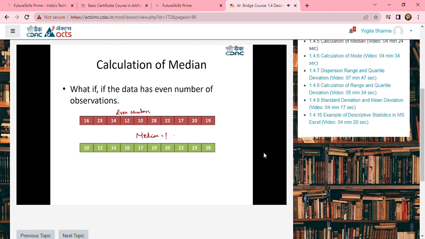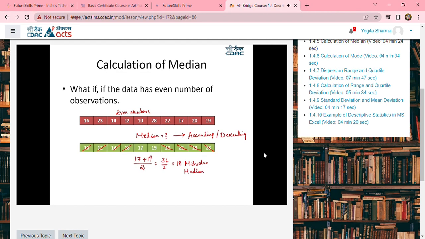As usual, as we have studied, arrange the data either in ascending order or in descending order. After arranging the data, find the middle 2 terms. Now take the average of the middle 2, and that will be your median value. That is, it is 36 by 2, so 18 is the mid value or the median value. This is how we calculate the median value.